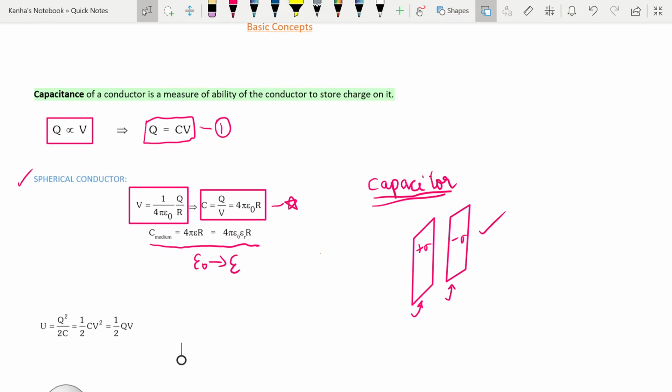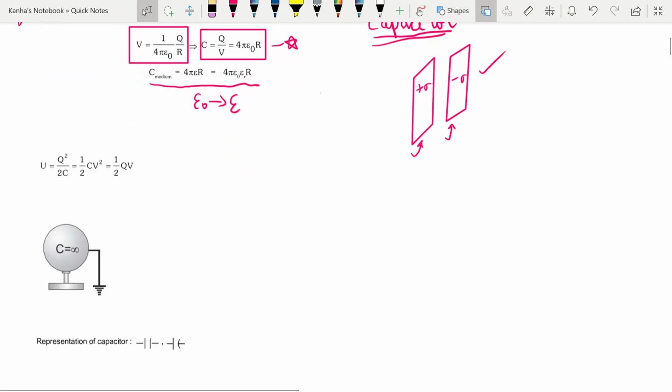Let's look at the energetics of capacitance. I have given the potential energy of a capacitance is nothing but Q square by 2C is equal to half CV square is equal to half QV. You should take a note of this. You can derive these on your own. And how do these things work? Let's see with the capacitance of the conductor.